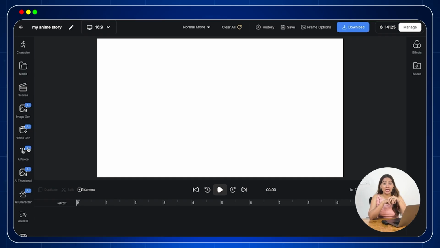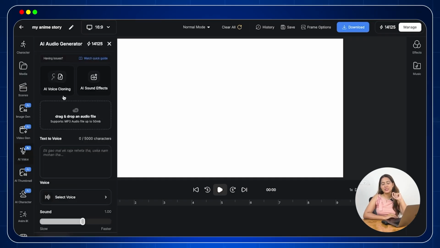Now let us understand how to add voice to an animation. We can add voices in 3 different ways. First, we will click on AI voice. Here you will see options like AI voice cloning and AI sound effect. Below that, you will also find text to voice or say text to speech option. And then there is voice option and sound option.